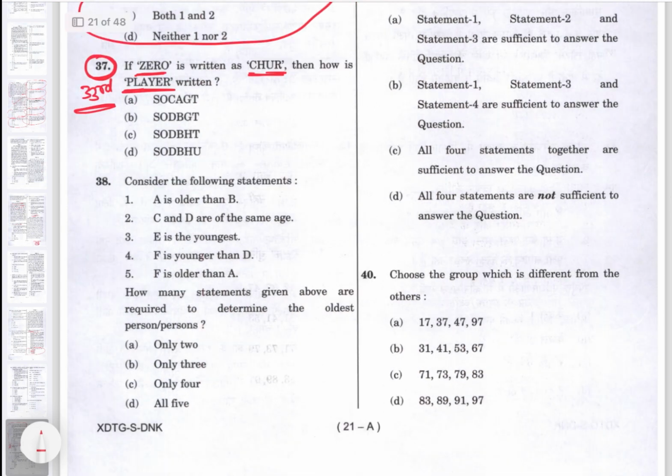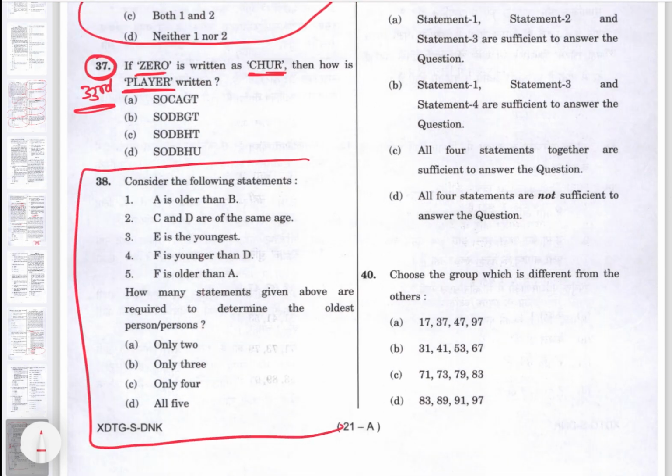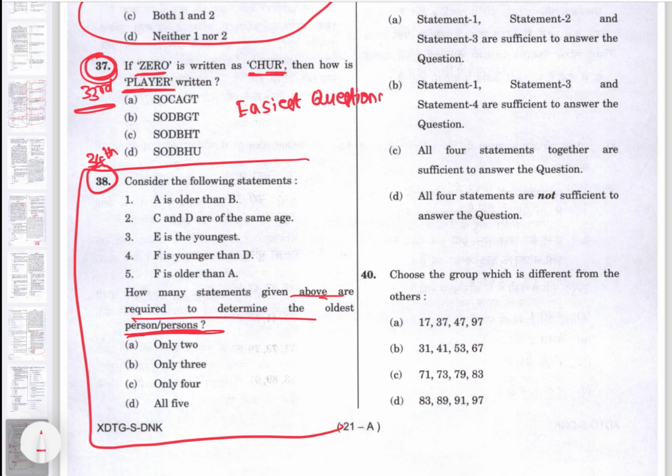Then see, look at this one. This is a very easy question. So this would be my 34th because just looking at it, see how many statements are required to determine the oldest person. So I can form it, I can do it, right? Or if you want, you can skip also. So the idea is the easiest questions पहले करना है, easiest questions पहले करना है, ठीक है, in the next 30 minutes.